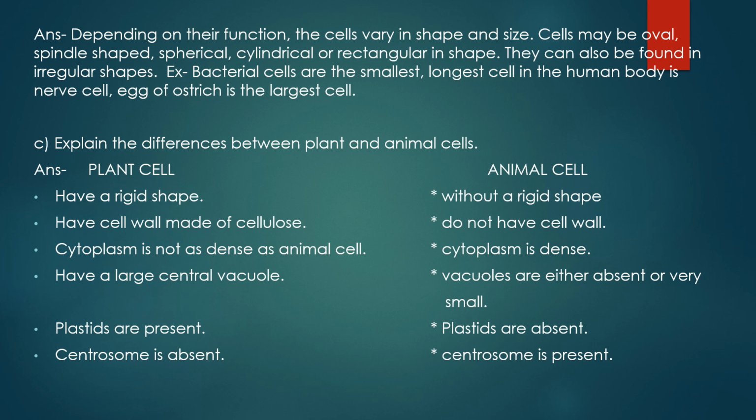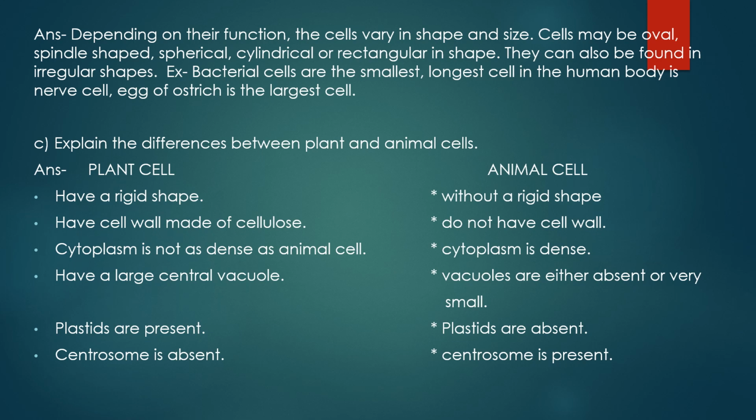Then you may write different examples. I have written very few examples, like bacterial cells are the smallest. You may write amoeba is irregularly shaped and a unicellular organism. The longest cell in the human body is the nerve cell, and the egg of the ostrich is the largest cell. To elaborate your answer and express it in a more effective way, it will be good if you draw diagrams of a few cells showing the different shapes.